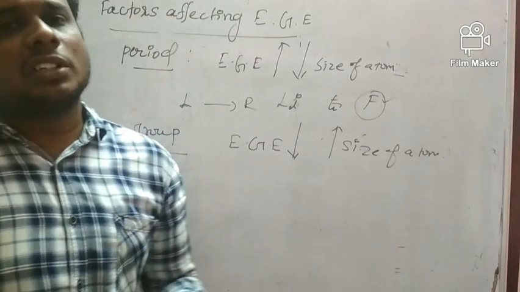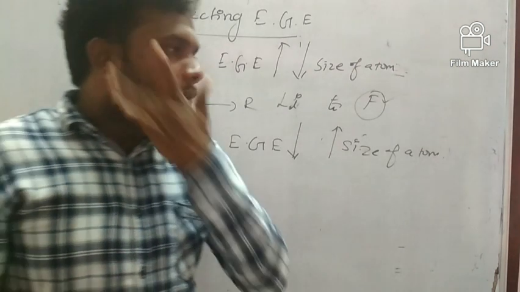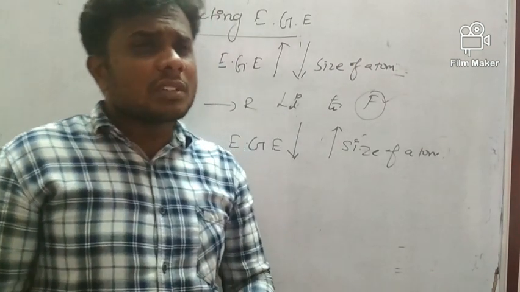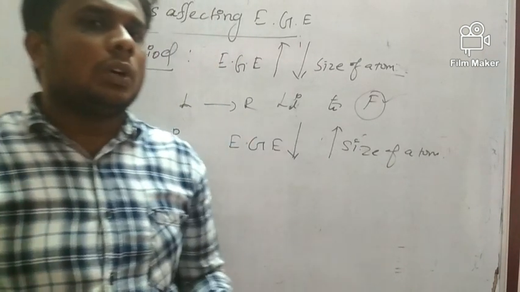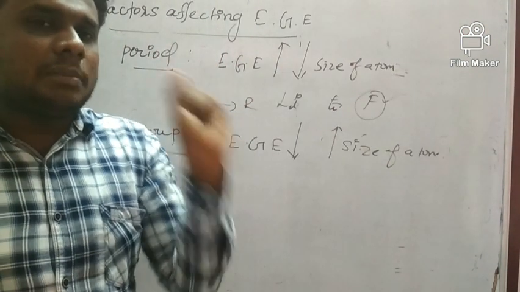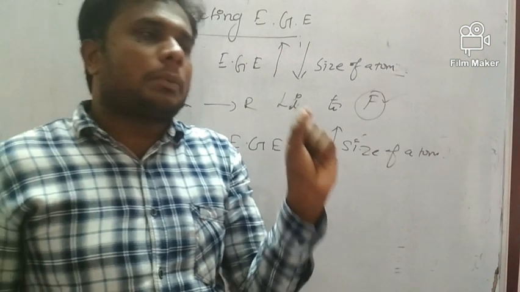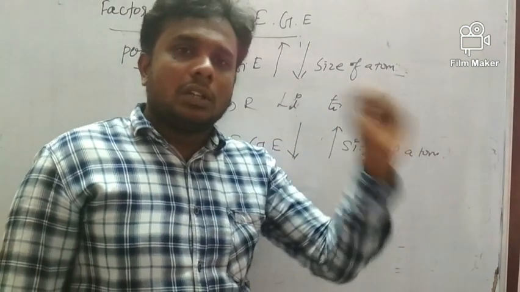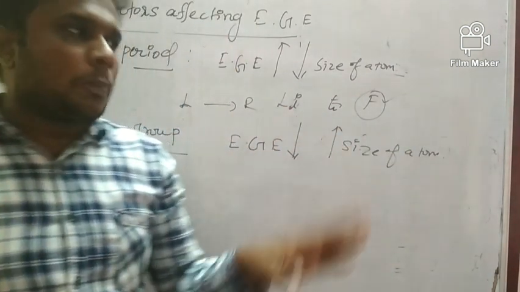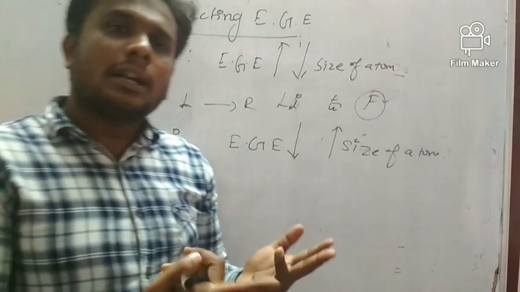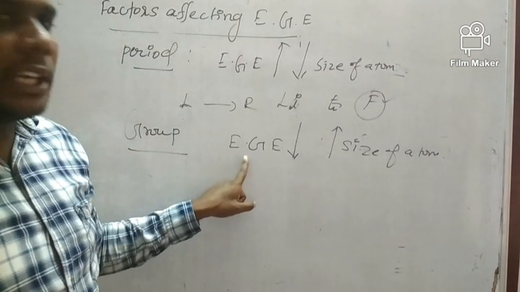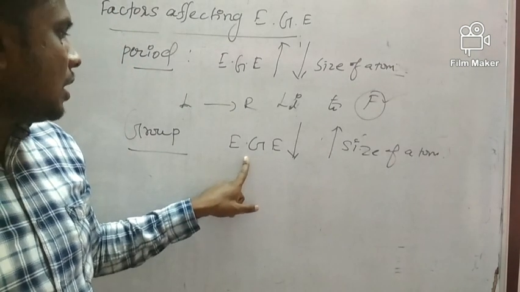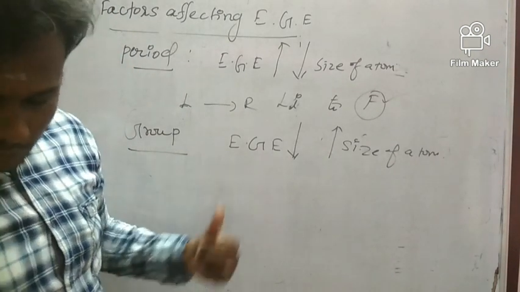When the screening effect increases, the effective nuclear charge decreases, and the nucleus power decreases. Even so, the increase in atomic size is predominant and overrules the other properties like screening effect and effective nuclear charge. So electron gain enthalpy also decreases along the group.